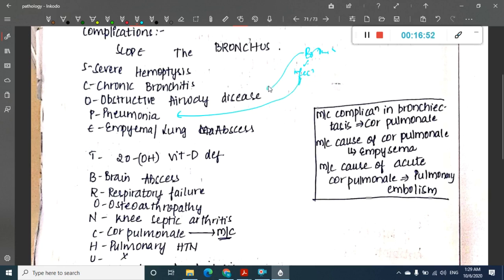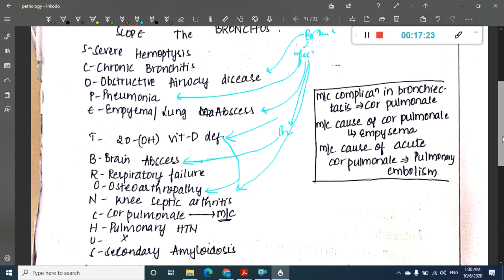Obviously this is an obstructive airway disease. This infection can lead to empyema and lung abscess. It can go to the brain, leading to brain abscess. Bronchiectasis, in some ways, causes vitamin D deficiency, which also causes osteoarthropathy. The infection can also go to the knee, causing septic arthritis. Bronchiectasis can also lead to chronic bronchitis.